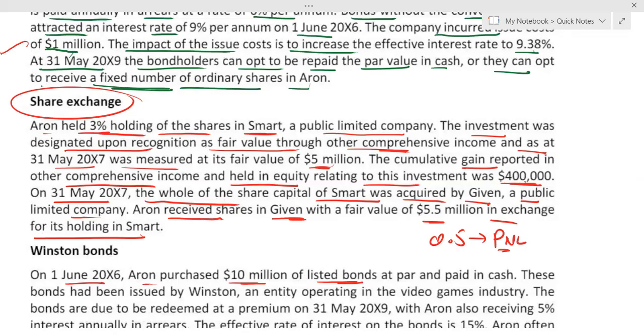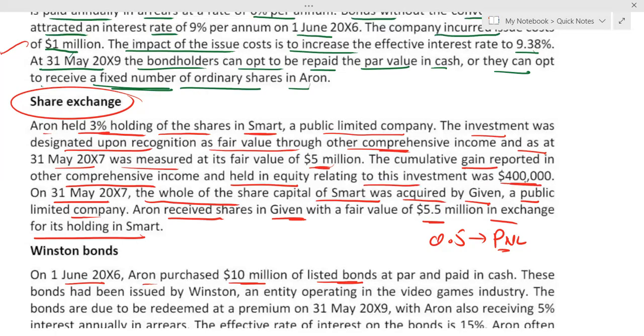Number one, prior to the disposal of fair value through OCI shares, you have to remeasure your existing investment. And if the fair value of shares received is more than the fair value of shares disposed of, then the difference goes to P&L.